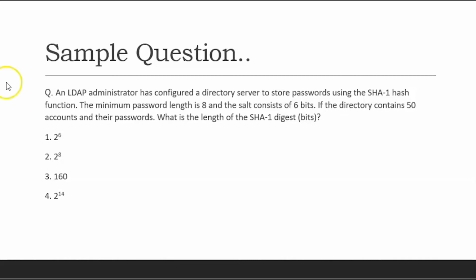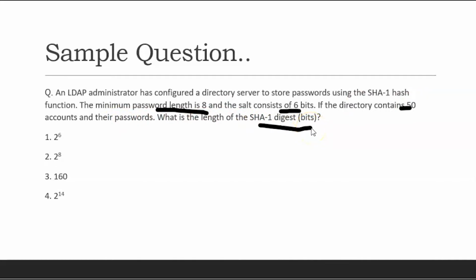Let's say a lab administrator has configured a directory server to store passwords using the SHA-1 hash function, and the minimum password length is 8, and let's say the salt is decided as 6-bit. So the password length is 8, the salt is 6-bit, and if the directory contains 50 accounts and their passwords, what is the length of the SHA-1 digest?